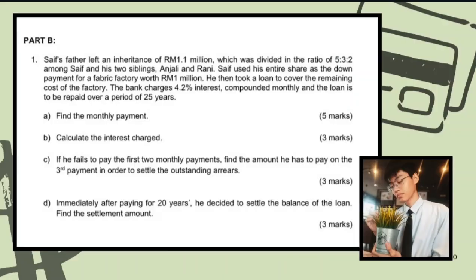For part B, question 1, Saif's father left an inheritance of 1.1 million ringgit Malaysia, which was divided in the ratio of 5:3:2 among Saif and his two siblings, Anjali and Rani. Saif used his entire share as the down payment for a fabric factory worth 1 million ringgit Malaysia. He then took a loan to cover the remaining costs of the factory. The bank charged 4.2% interest, compounded monthly, and the loan is to be repaid over a period of 25 years.